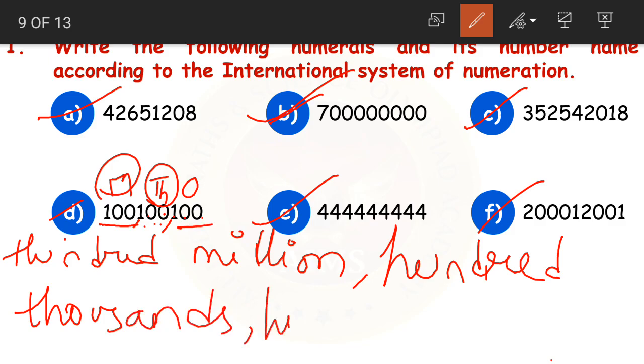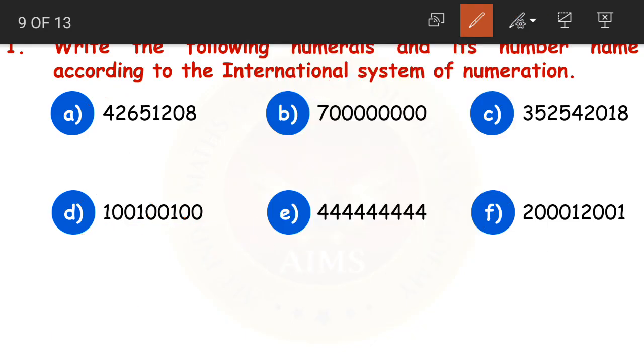Again it is read as 100. 100 million, 100 thousands, 100. This is how we read this number: 100 million, 100 thousands and 100. 100 in millions place, 100 in thousands place and 100 in ones place. Okay children, I hope this is clear.